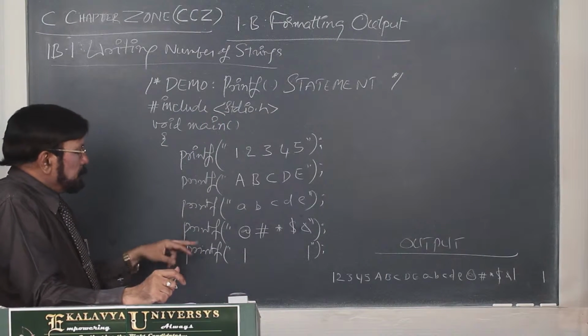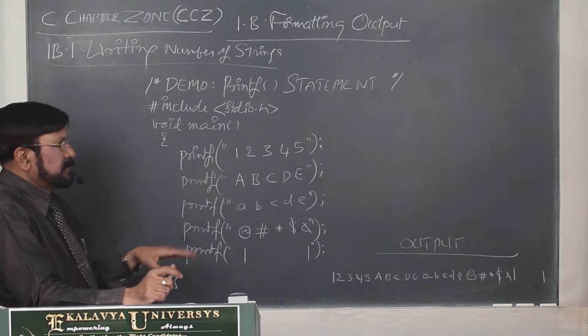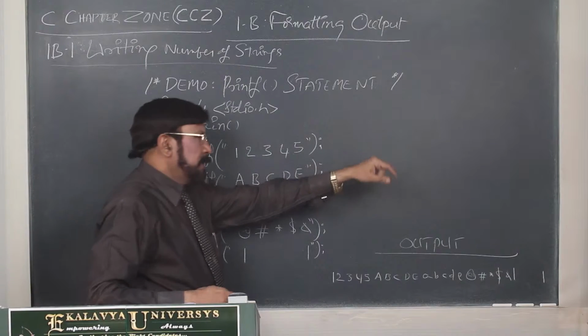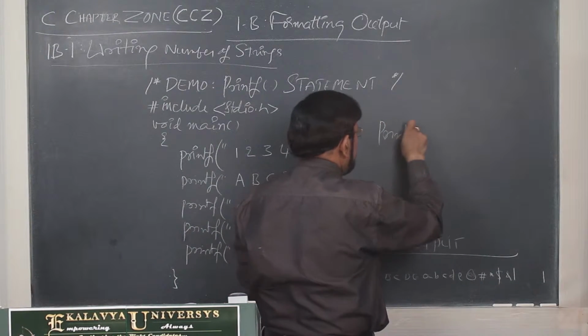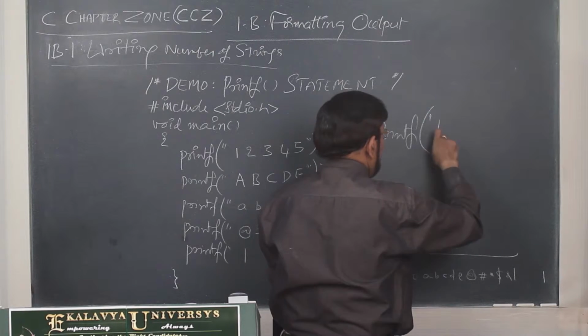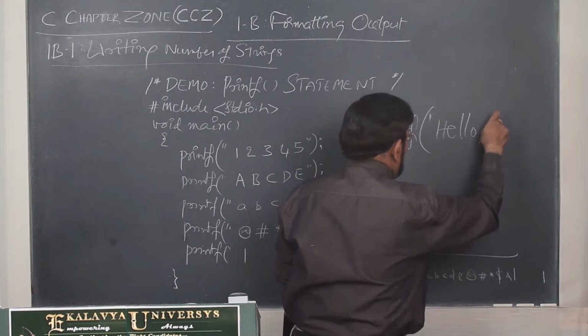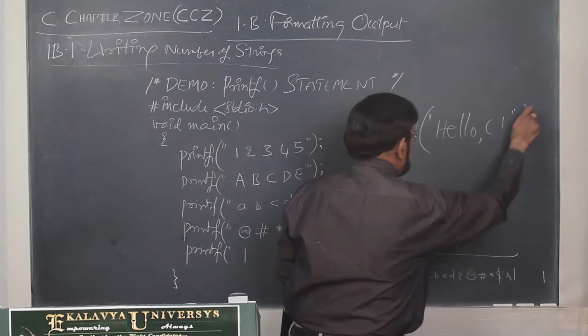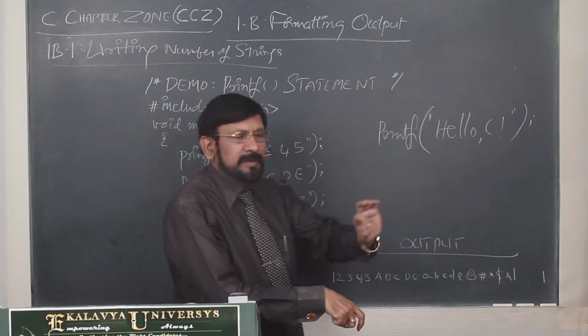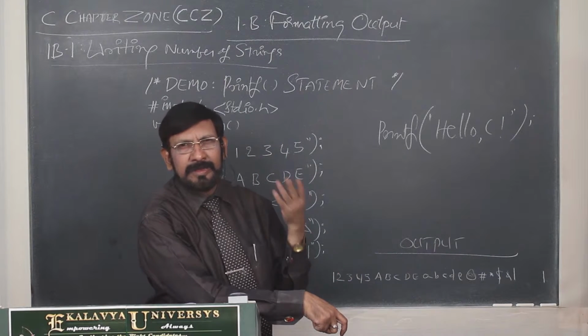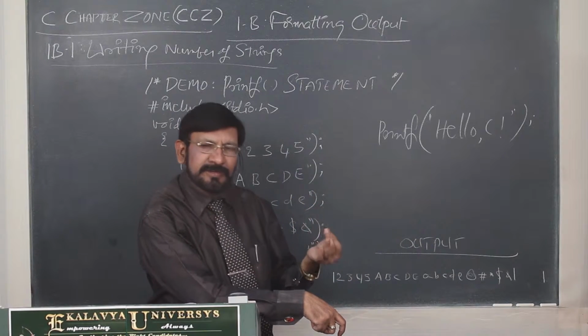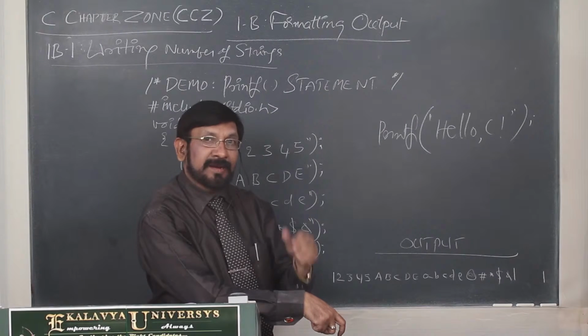In this program, we are writing number of strings. In the previous program, I explained a simple string, try to recollect: printf hello C. One string I have written. A string is nothing but a set of characters. Characters, in a broader sense, include uppercase, lowercase, digits, symbols, and blank characters also.